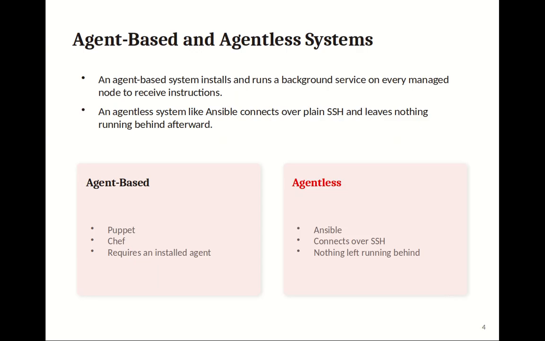Agent-based and agentless systems. An agent-based system installs and runs a background service on every managed node to receive instructions. An agentless system like Ansible connects over plain SSH and leaves nothing running behind afterward. Agent-based: Puppet, Chef require an installed agent. Agentless: Ansible connects over SSH, nothing left running behind.